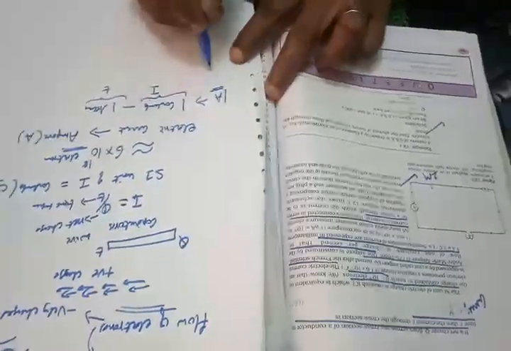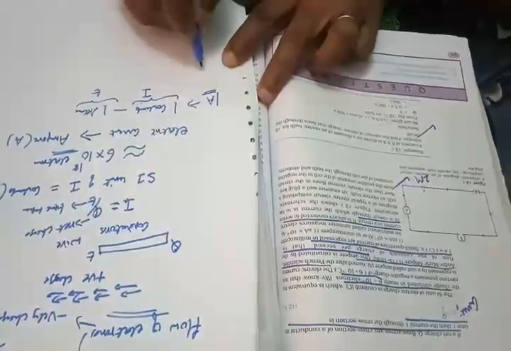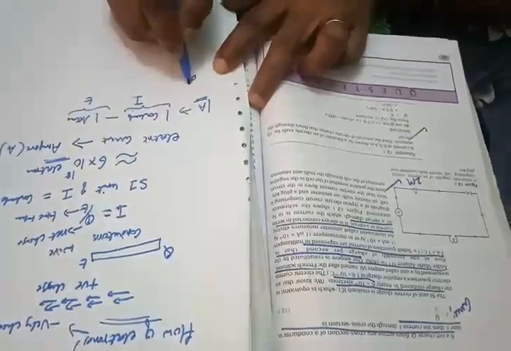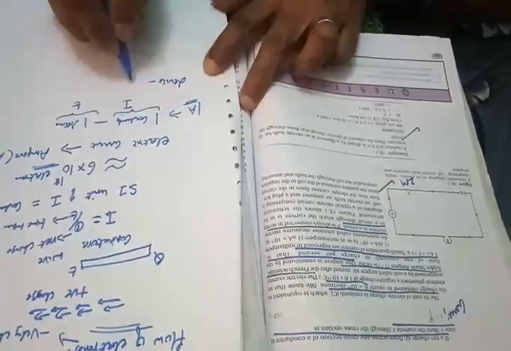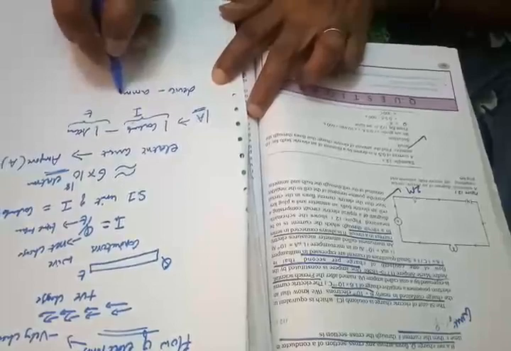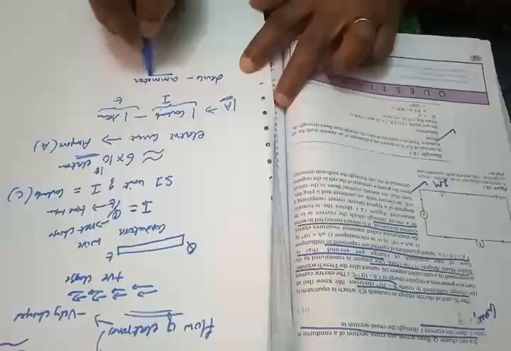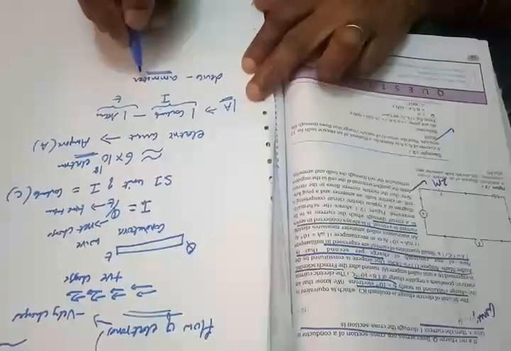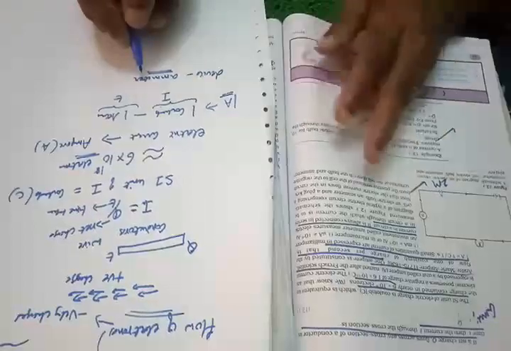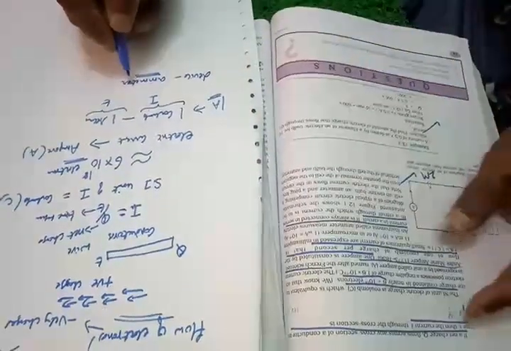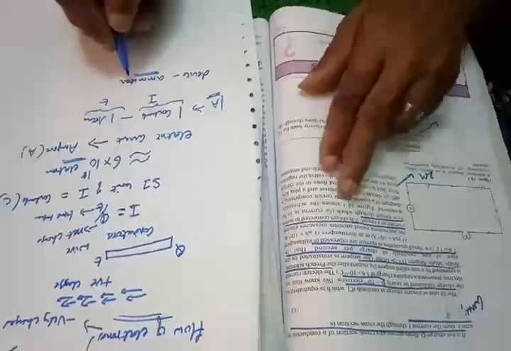And now what is the instrument or device used to measure the electric current? The device used to measure the electric current is called an ammeter. So ammeter is the device used to measure the electric current. These are the basic things in this chapter. So wherever the blue colored lines are there, you can see.